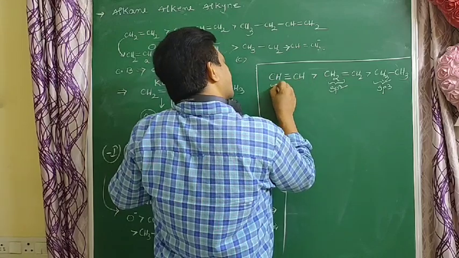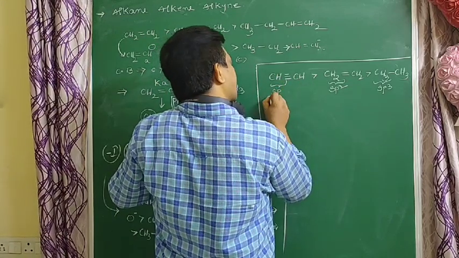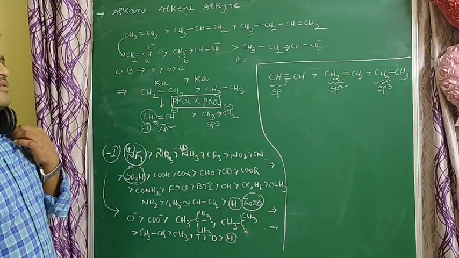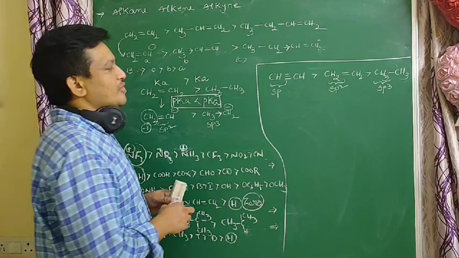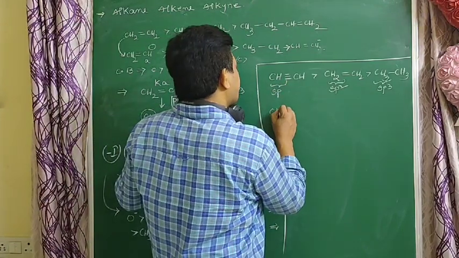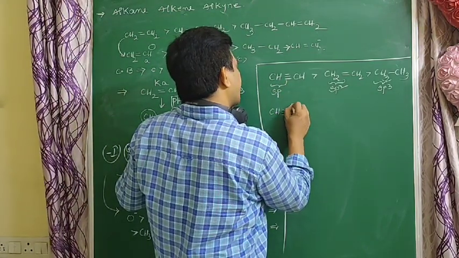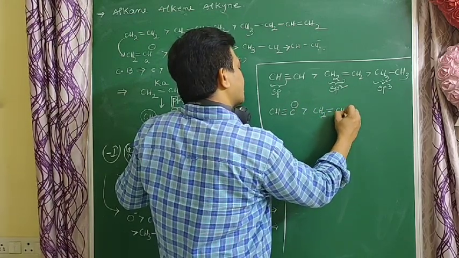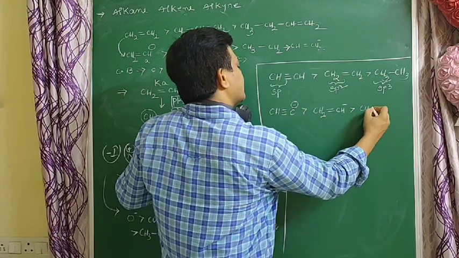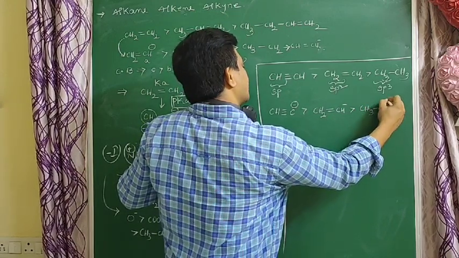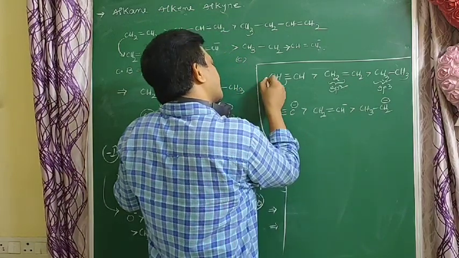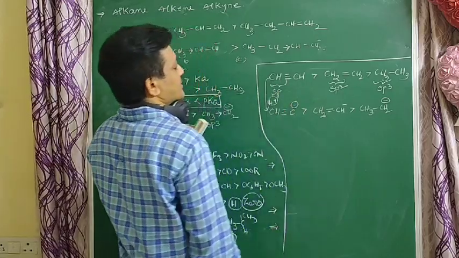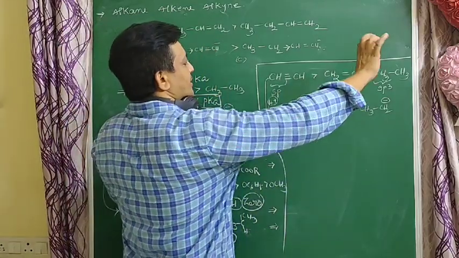This is the sp carbon: s character increases, electronegativity of the carbon increases, and minus I effect increases. So this is the more acidic. CH triple bond C minus is more stable than CH double bond CH minus, and CH3 CH2 minus is less stable, so alkynes easily give H plus ions compared to the remaining compounds.